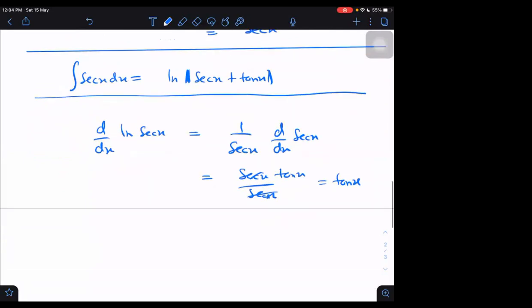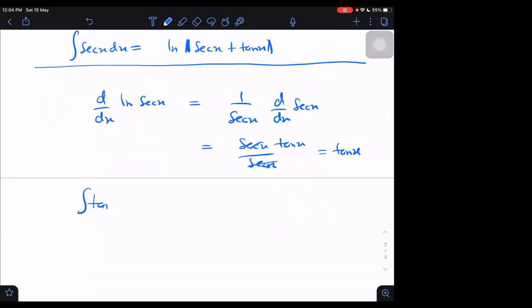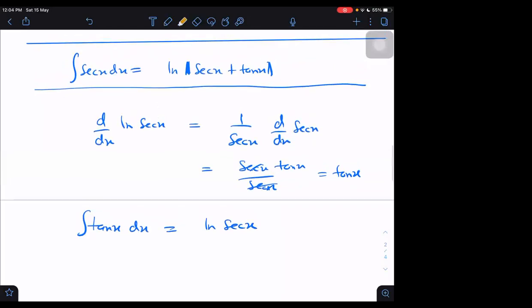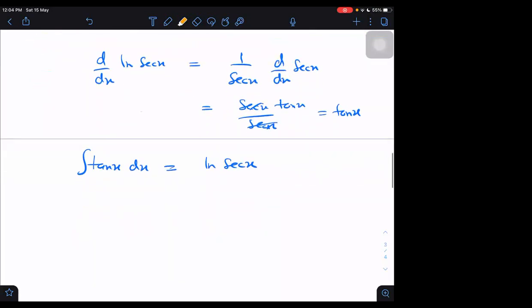Tan x. Then it means when I integrate tan x, I should be getting log of mod secant x. So these two formulae you have to remember. This one is a new formula which you don't know by differentiation before.